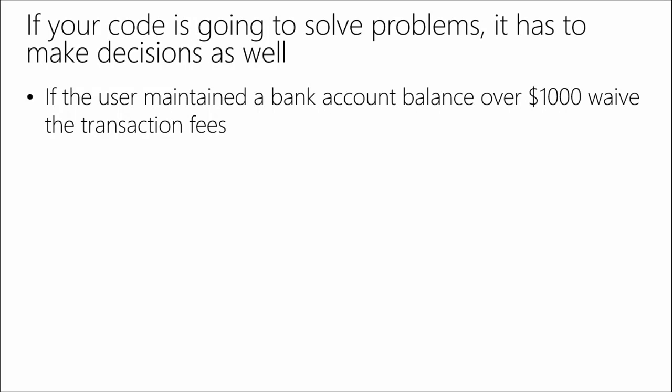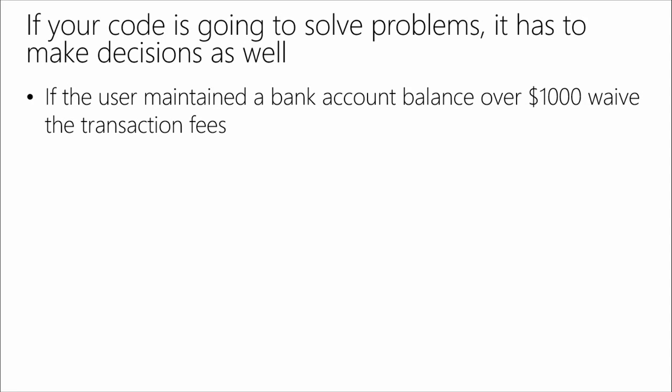So there are a lot of different conditions, though, that affect what decisions we're going to make. And if you want to be able to write code that's going to solve problems, your code is going to have to make decisions as well. So let's say you're working at a bank. One of the rules they have at a lot of banks in North America is they'll waive the transaction fees if you maintain a balance of over $1,000.